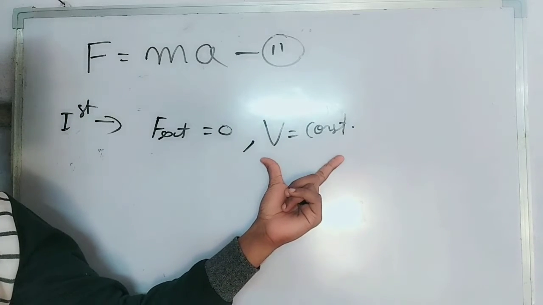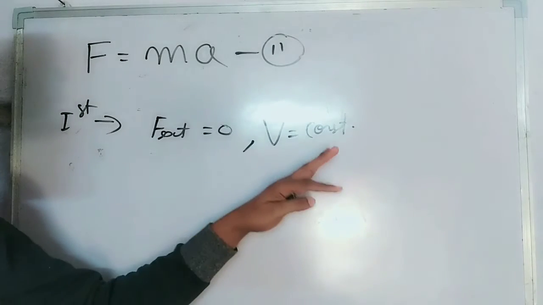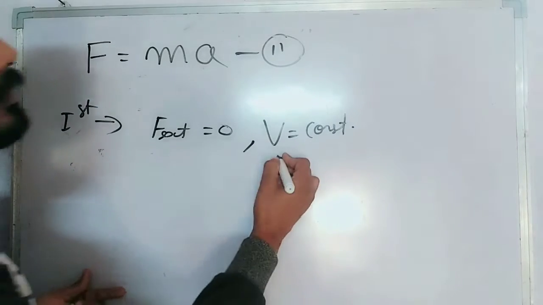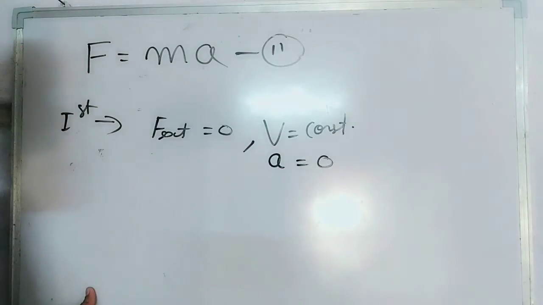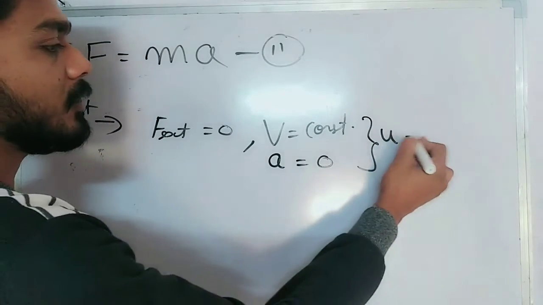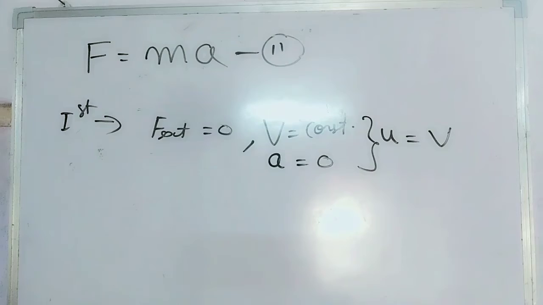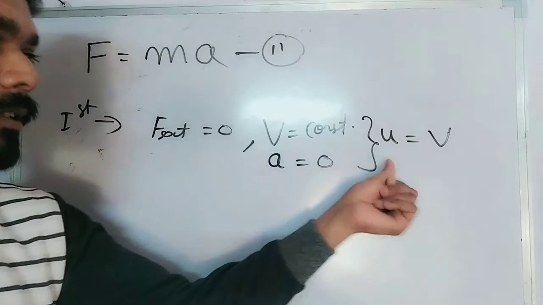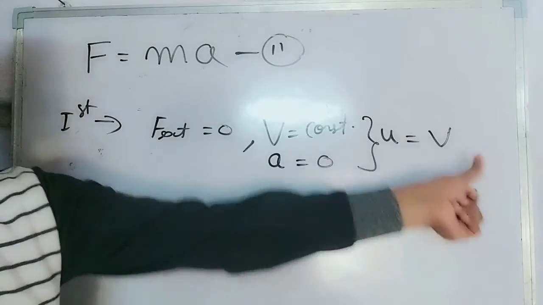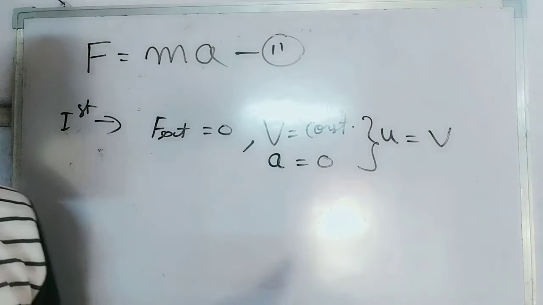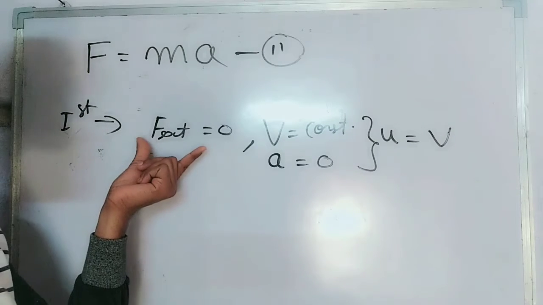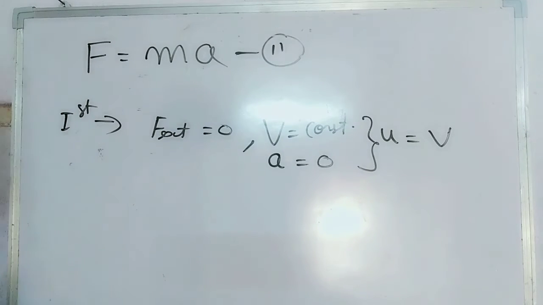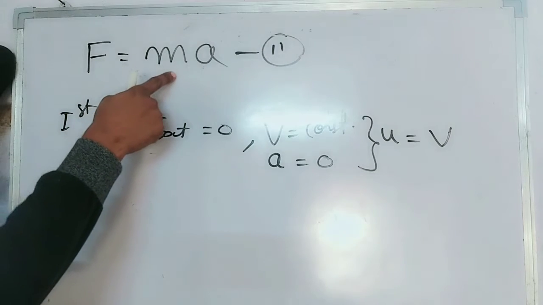If the body is in a state of rest, then it will remain at rest, and if the body is in a state of motion, then its velocity will be constant. That means we can write acceleration will be 0, or you can also say initial velocity is equal to the final velocity. If initial velocity is 0, then final will also be 0. If initial is some value, then that will be equal to the final. Then clearly we can say in the second law, if there is no external force, then the velocity of the body remains constant. Then let us use the second law of motion.